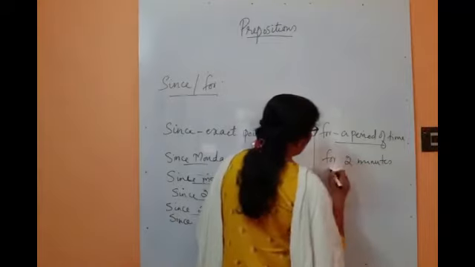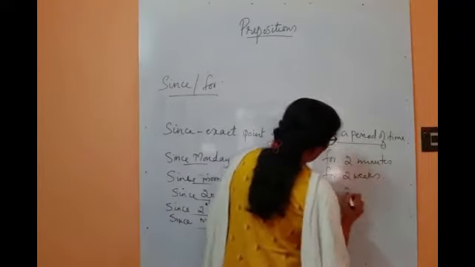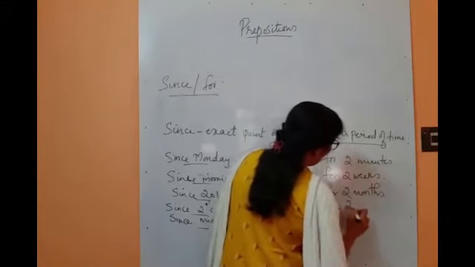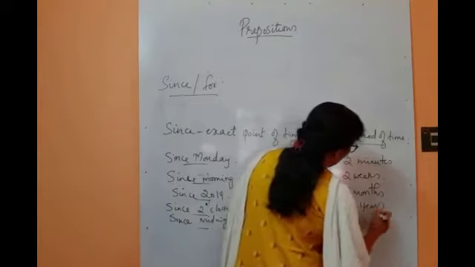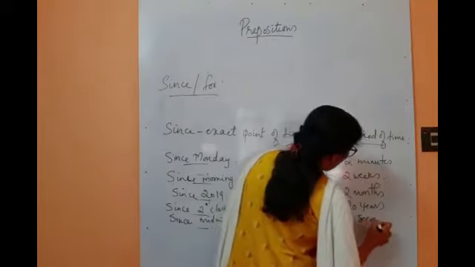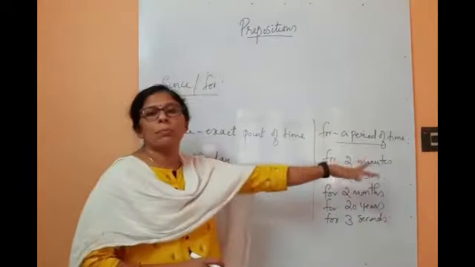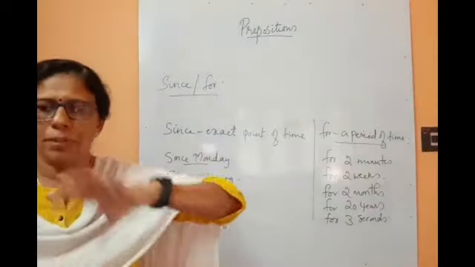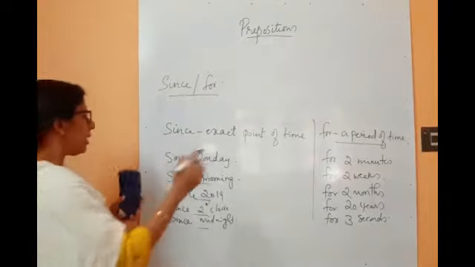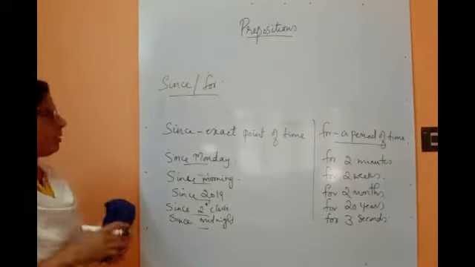So for 2 minutes, for 2 weeks, for 2 months, any number, for 20 years, for 3 seconds. All these are used for a period of time. So for is used for a period of time, since for an exact point of time. So you have to see to it that if it is Monday, okay, the class, one second.